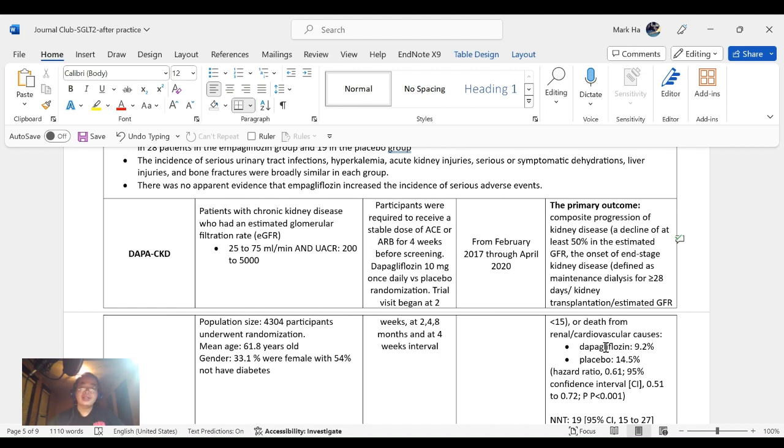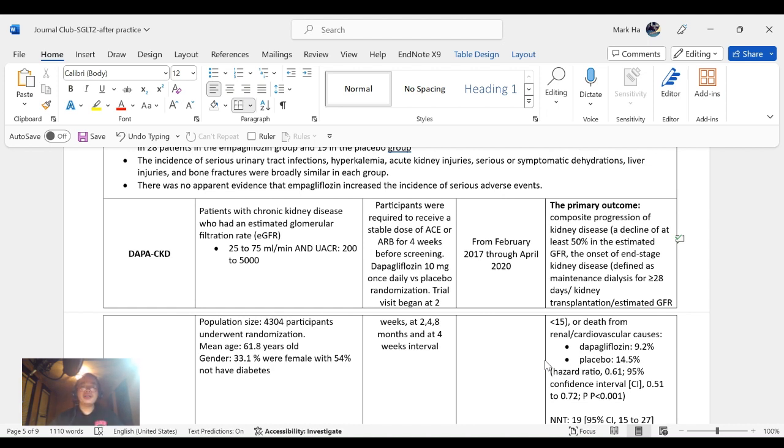This is another mix between diabetes and non-diabetes. Patients were required to receive a stable dose of ACE inhibitor or ARB for 4 weeks before screening. Dapagliflozin and placebo were randomized once daily, and trial visits began at 2 weeks, then 2, 4, 8 months, and then at 4-week intervals. The duration of this study was from February 2017 through April 2020.